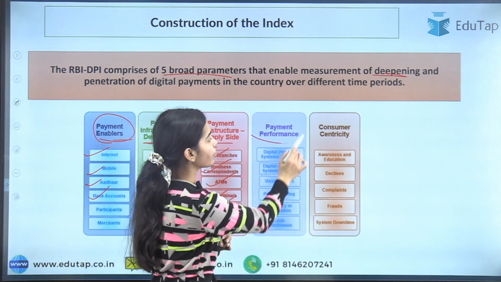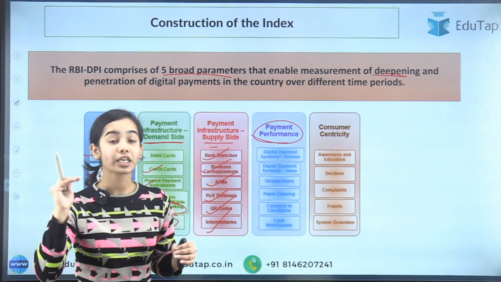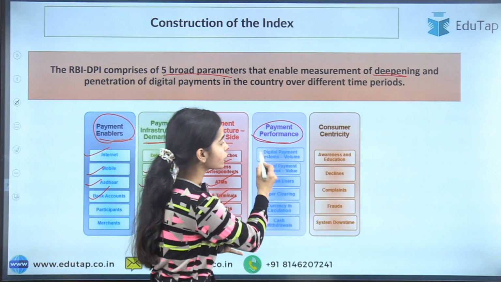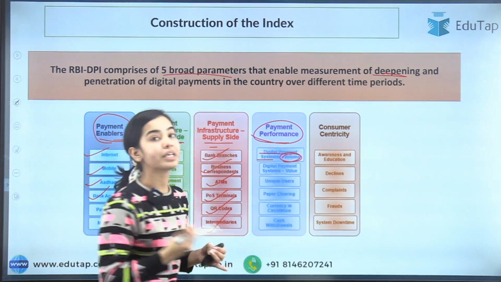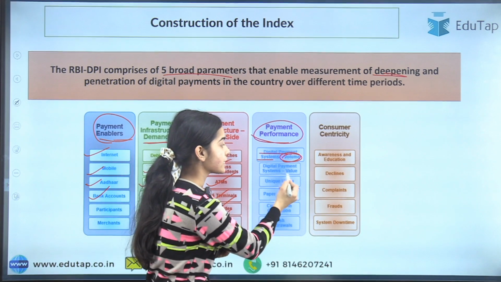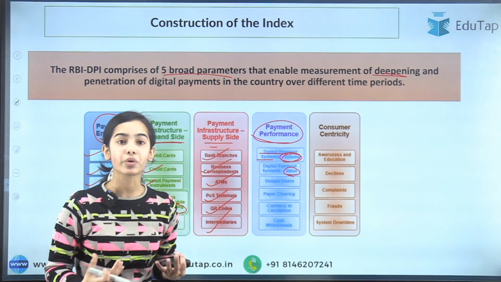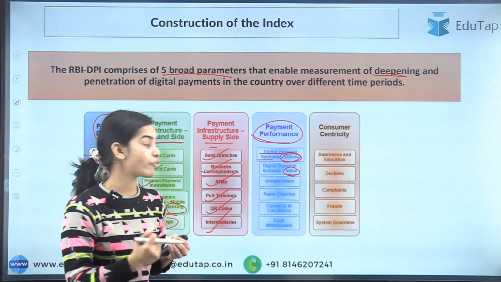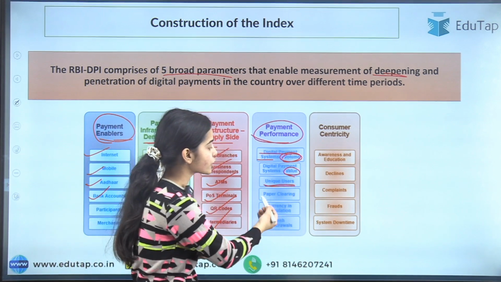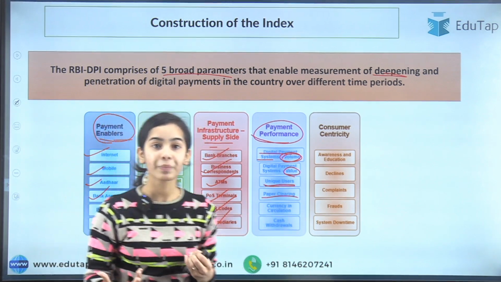Then comes payment performance, which has been given the highest weightage because it looks at the digital payment system: how much volume it has, how much value it has. Is it only small value transactions or big value transactions? So what is the volume, what is the value, the unique users, how the paper clearing is happening.